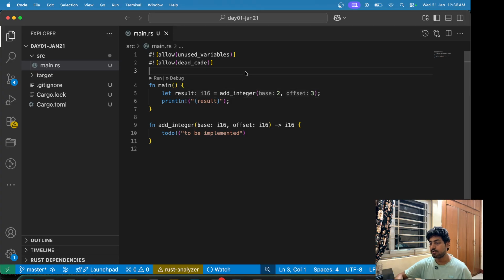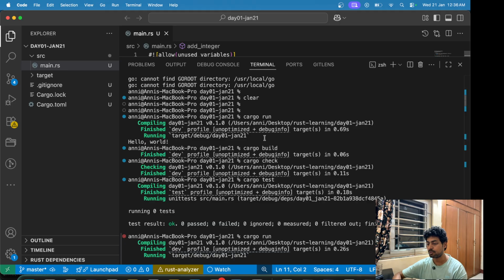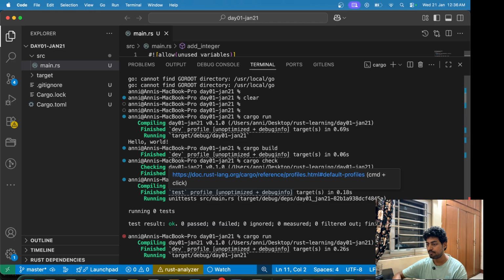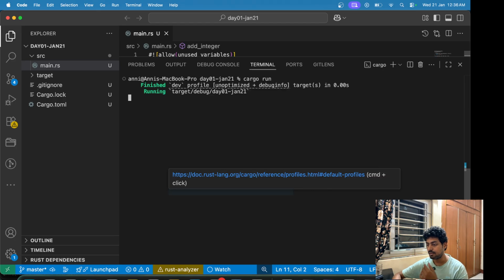Okay, so now I will just explain what we have done here. First of all, we had this function which is yet to be implemented. We added a macro that this is to be implemented, and this is the same error that we also got when we tried to run this program. So it panicked.